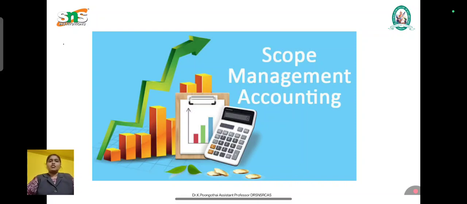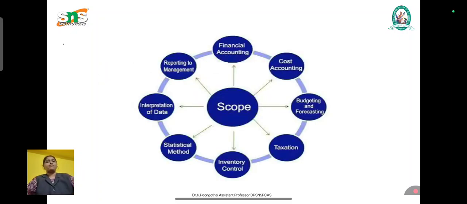The scope of management accounting extends beyond traditional accounting. It includes financial accounting, cost accounting, budgeting, performance and strategy planning. So we have different forms of scope. The first thing is financial accounting.